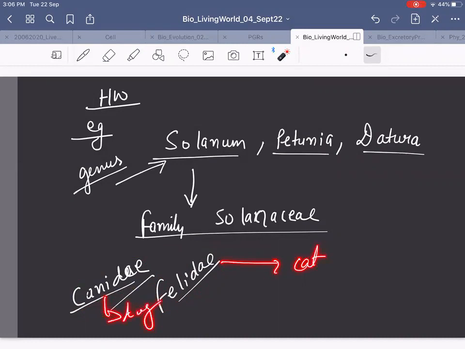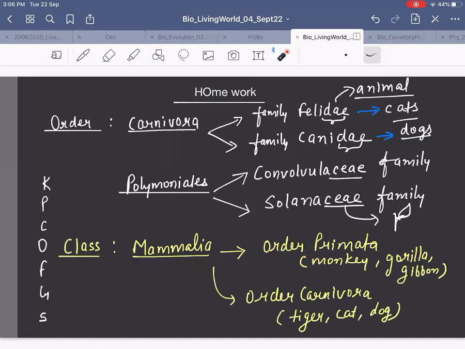Okay. Then this was also one of the homework to learn. Order Carnivora. It is order, right? It means it will be group of family. Which all family? Felidae and Canidae. Felidae, which includes cat family. Canidae, dog family. So cat and dog, both are carnivore. Yes or no? Both eat flesh. And that's why we have put them in the same order, and that is Carnivora. Similarly, two families of plant, Solanaceae and Convolvulaceae, we have put in Polemoniales.